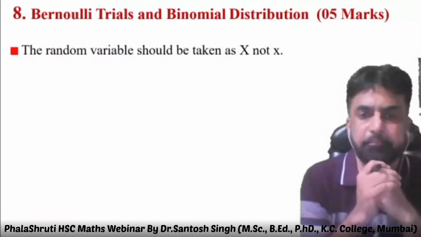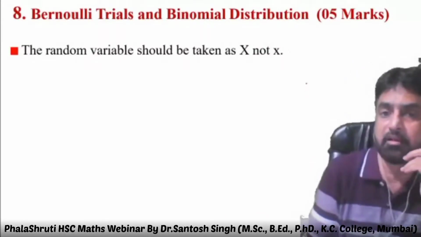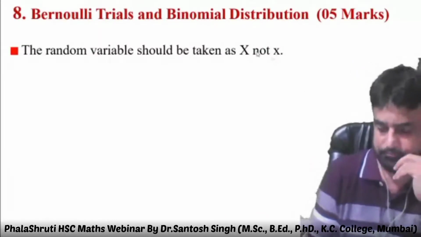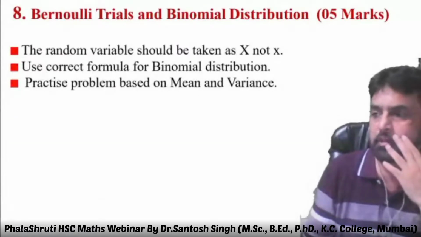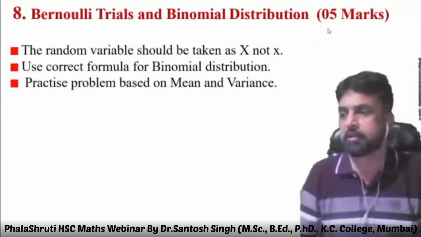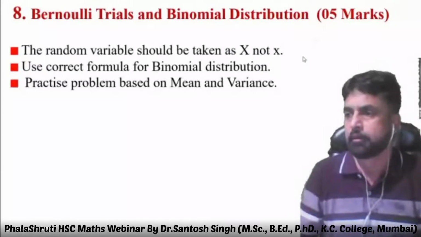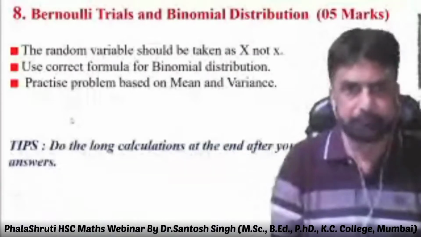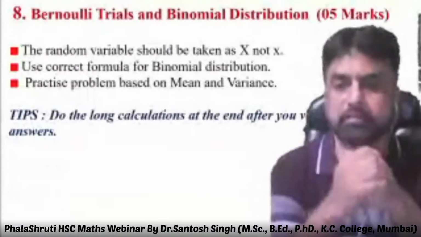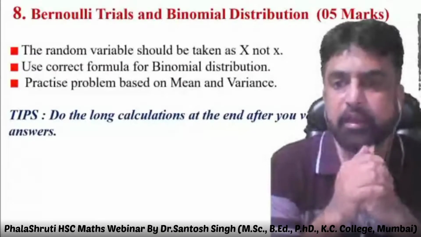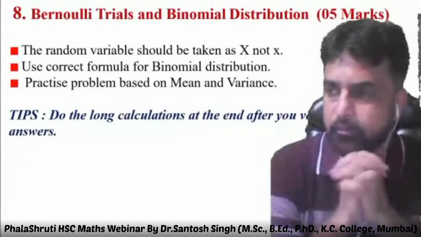Random variable must be written as a capital X, not a small x. Use correct formulae of binomial distribution. Practice problems from mean and variance. And then, yes, do the long calculation at the end after you verify all the other sums.